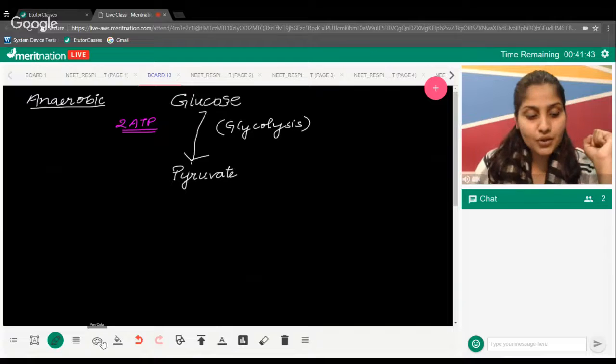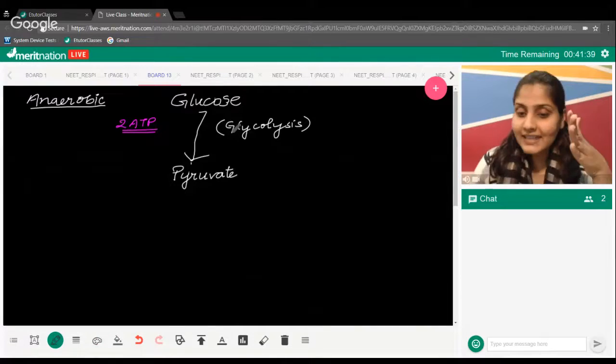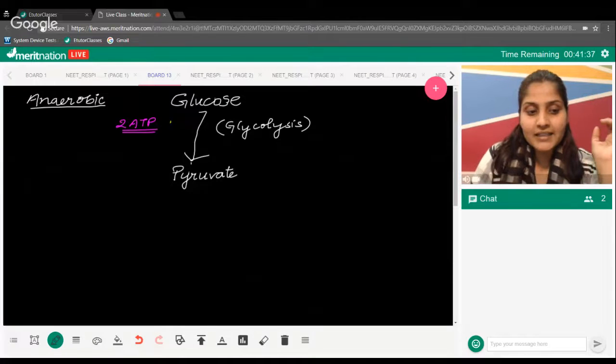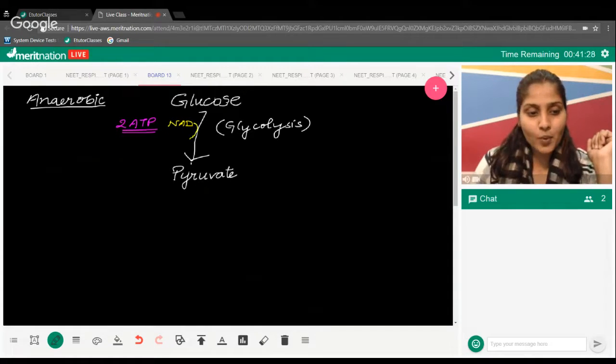You should know that glucose cannot be converted into pyruvate unless you have NAD present there, so that it can accept the electron and be converted into NADH.